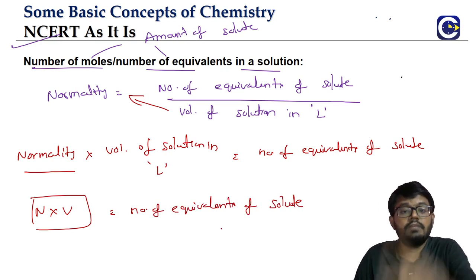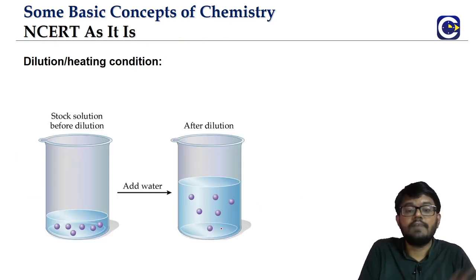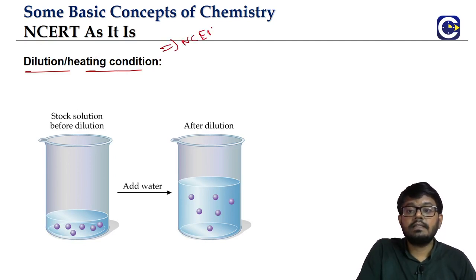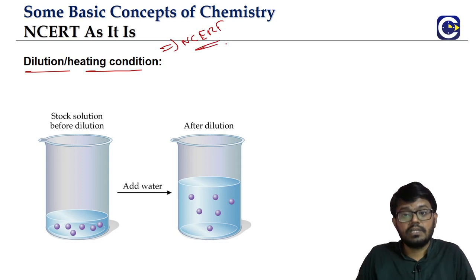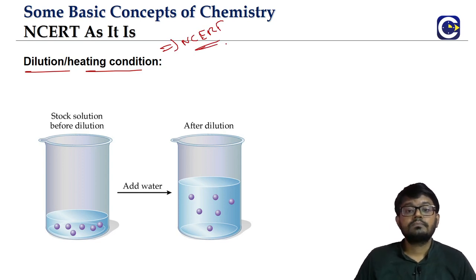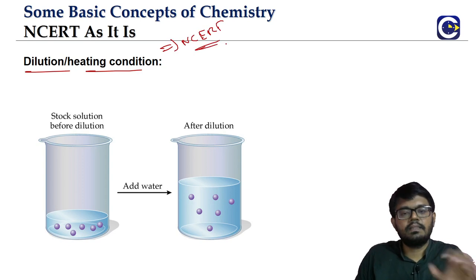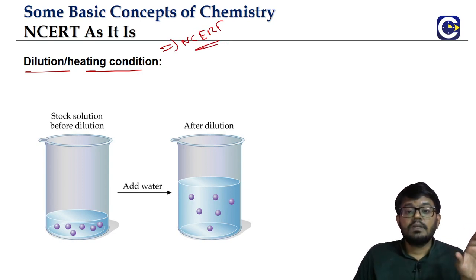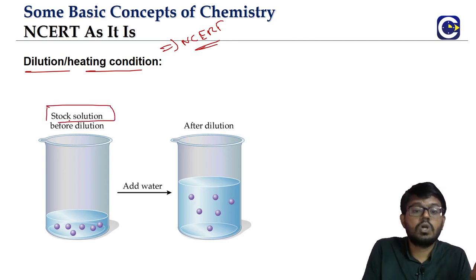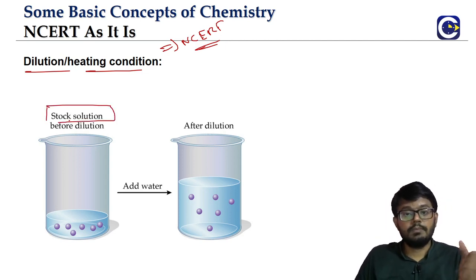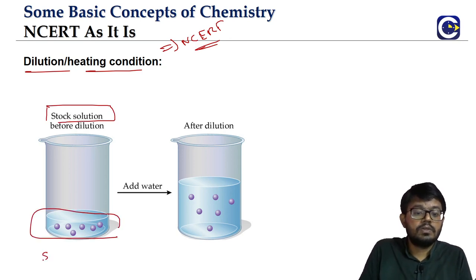Okay. Previously we have seen what is the number of moles. Now we will see one application of this. In fact, this concept is already discussed in the NCERT. That's why I have not used the word additional. Generally, when you look at any solution that you prepare in the laboratory, we will prepare the solutions with high concentration, meaning solute will be more.